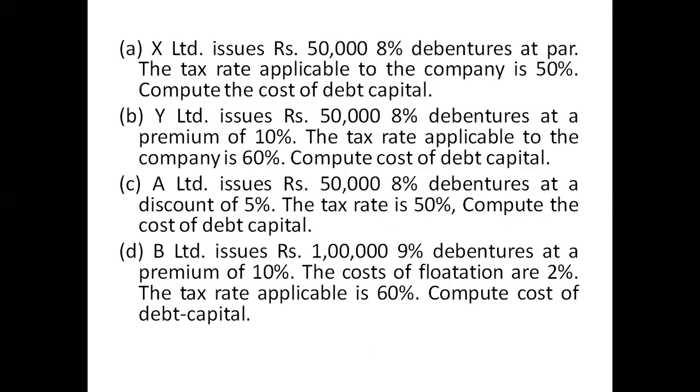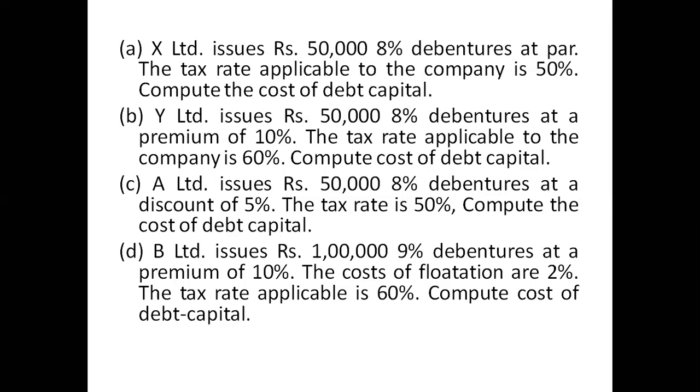And what is the rate of interest on the debenture per annum? 8% is the rate of interest on the debenture at par. What is the meaning of at par? At face value. You know about par, premium and discount when it comes to a share or a debenture, right? If the share price is 100 rupees and it is issued at par, it is 100 only.